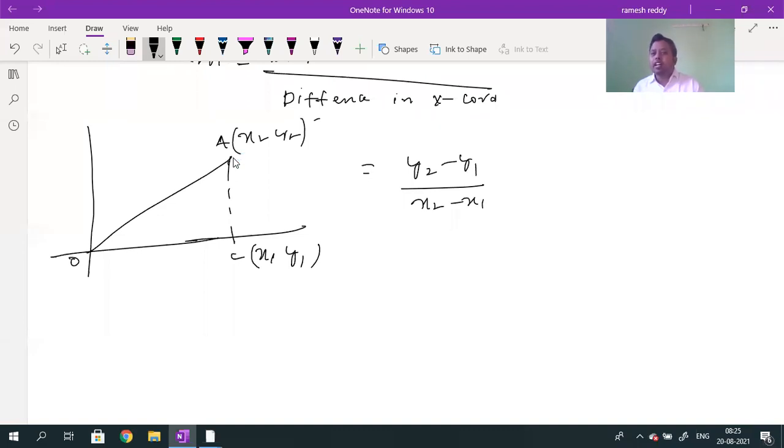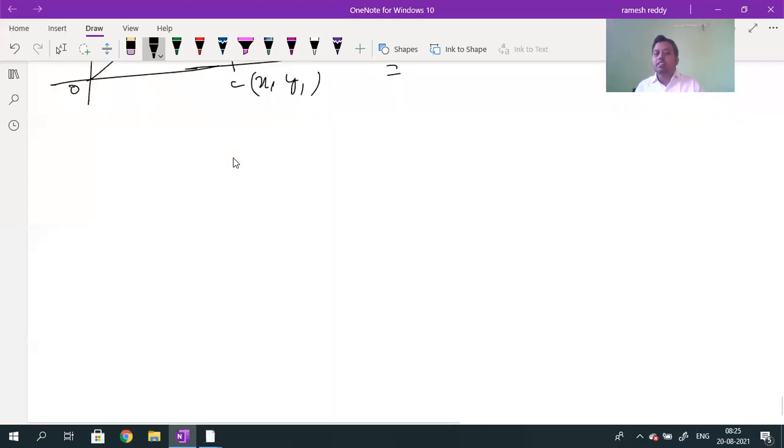In detail, again, you will come to know in coordinate geometry. So y2 minus y1 will give you AC, and x2 minus x1 will give you OC. But if O is the origin and the straight line starts from the origin, then y1 value is 0 and x1 value is 0, and we can find the theta value directly also. Just so you come to know what the formula for the slope is.